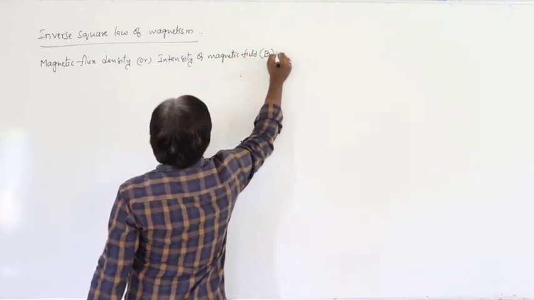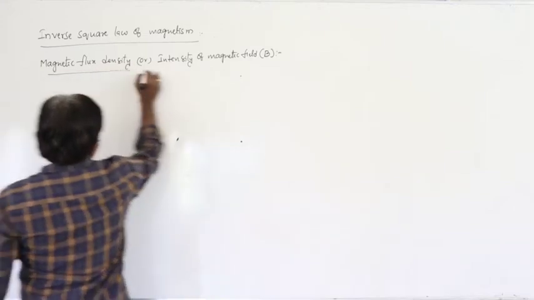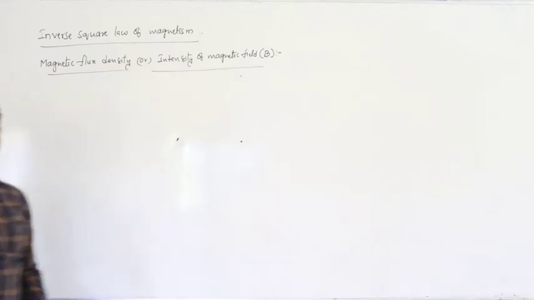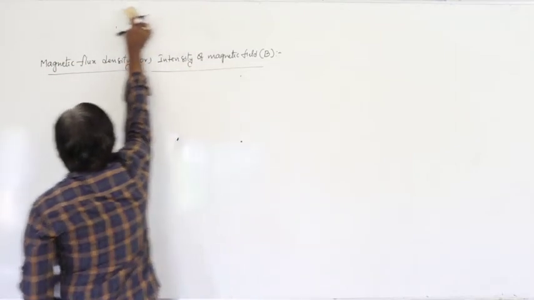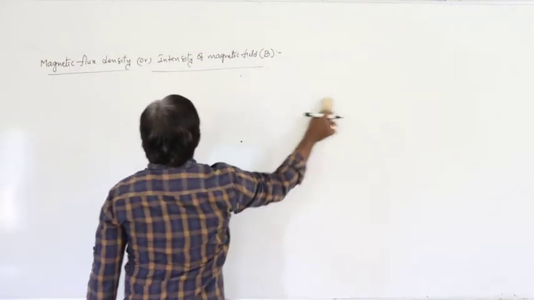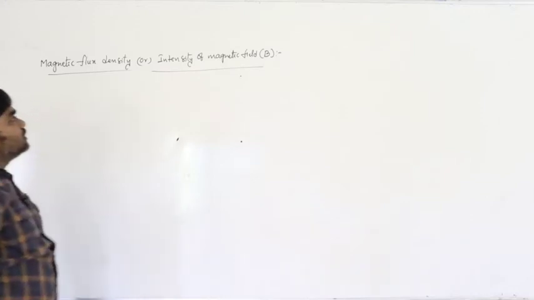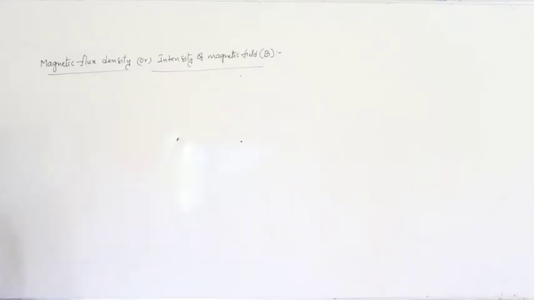It is denoted with B, just like the intensity of the electric field. Here we are discussing the intensity of the magnetic field, or it is also called magnetic flux density.